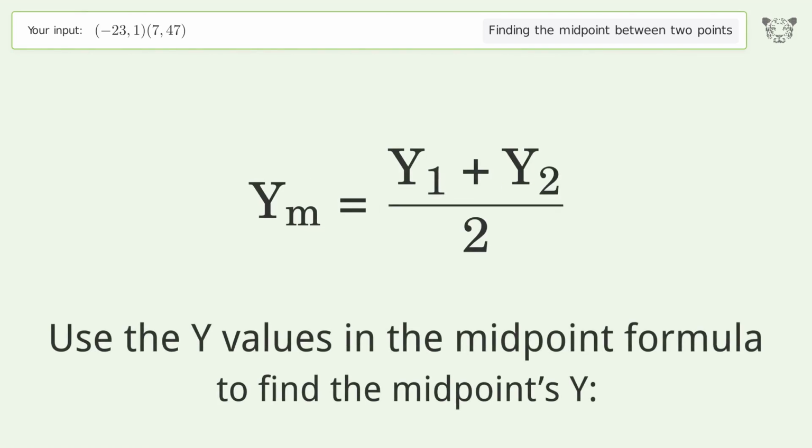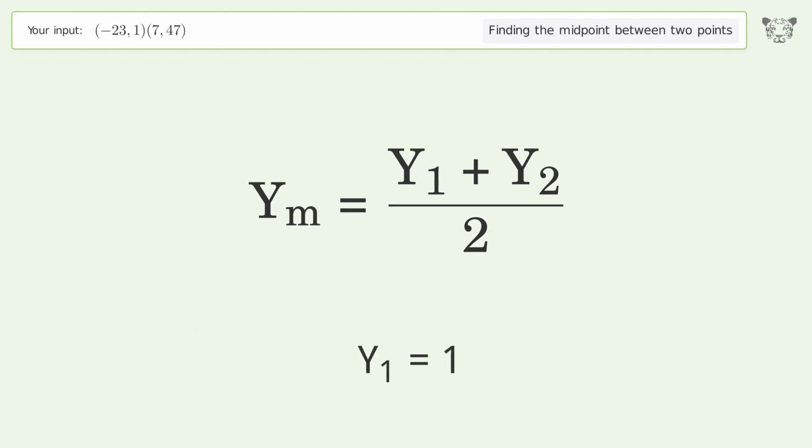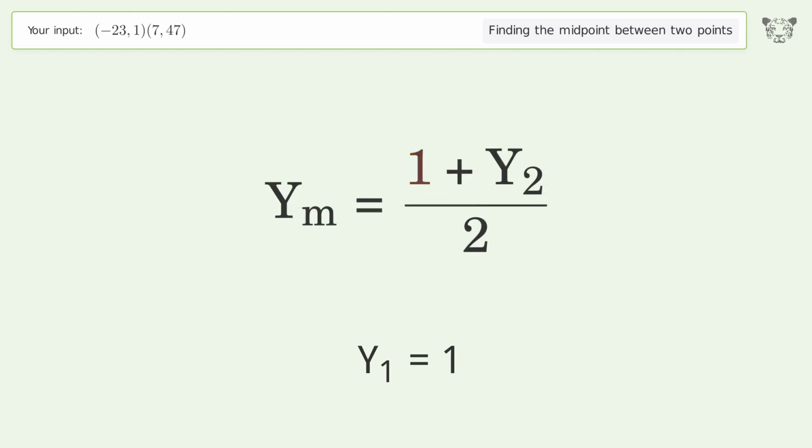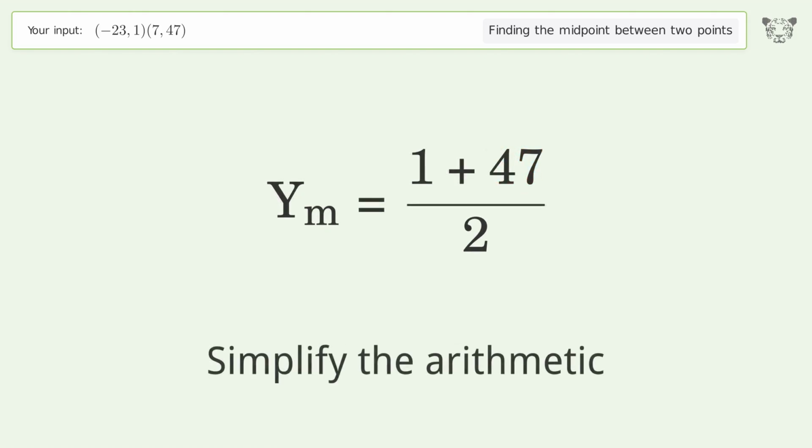Use the y values in the midpoint formula to find the midpoint's y. y1 equals 1. y2 equals 47. Simplify the arithmetic.